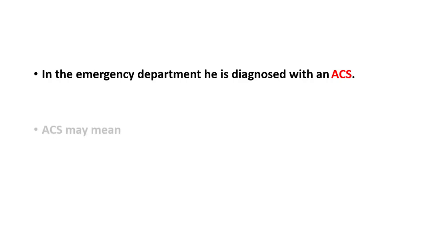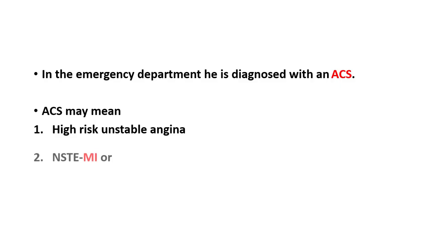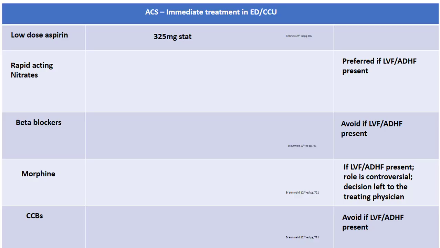And as we discussed earlier, an ACS may mean a high risk unstable angina, non-ST elevation MI, or an ST elevation MI. Immediately, he should be given low dose aspirin. Now, he should be given the upper limit of low dose aspirin, which is 325 milligrams stat orally.